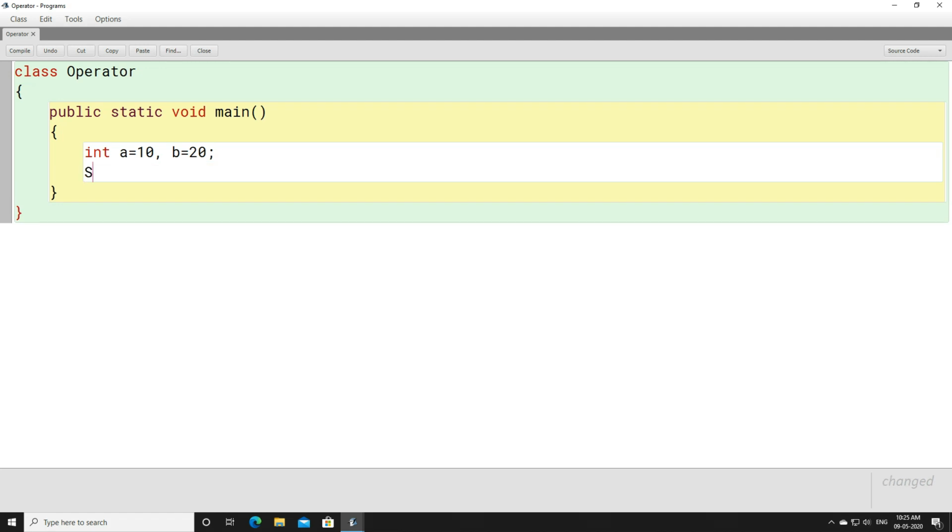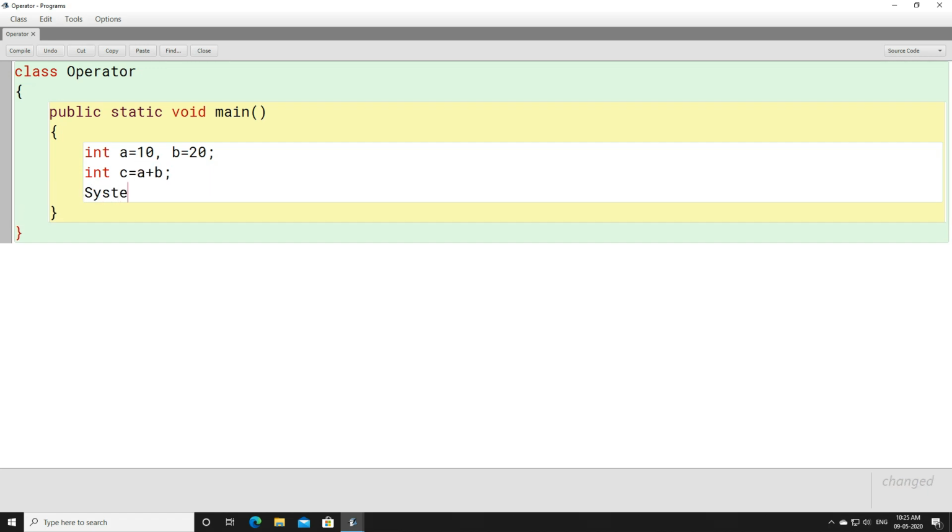Now when you write int c equals a plus b, then let us print System.out.println(c). When you print the value of c, what value are you going to get? 10 plus 20, that is 30, isn't it?